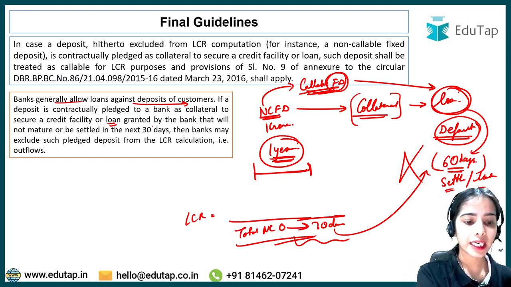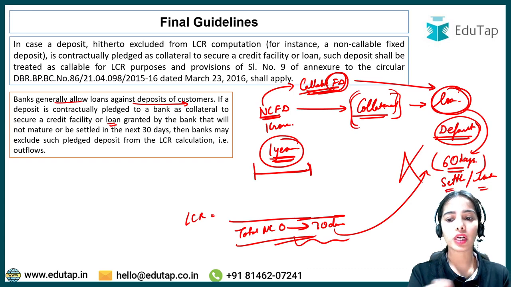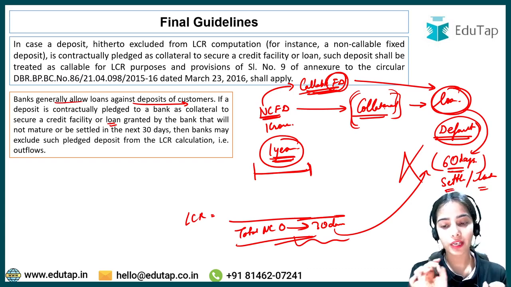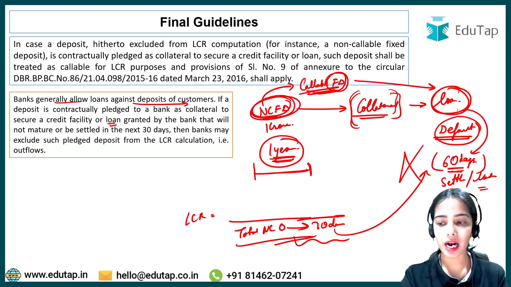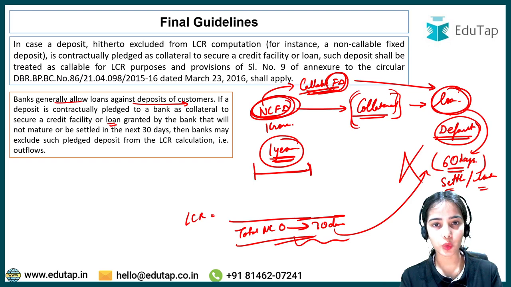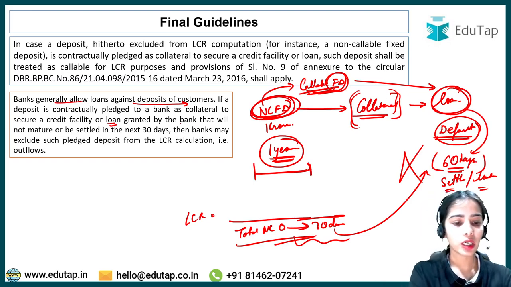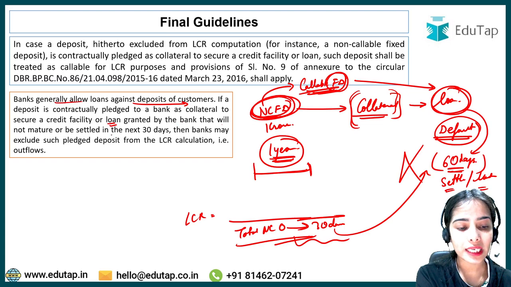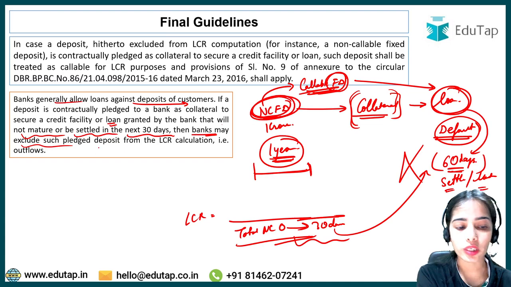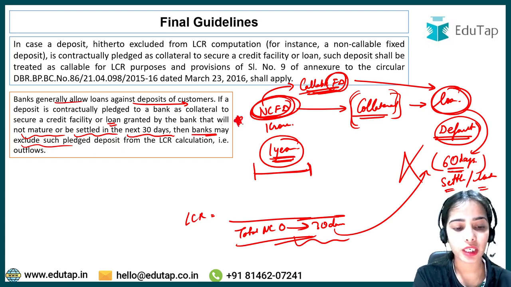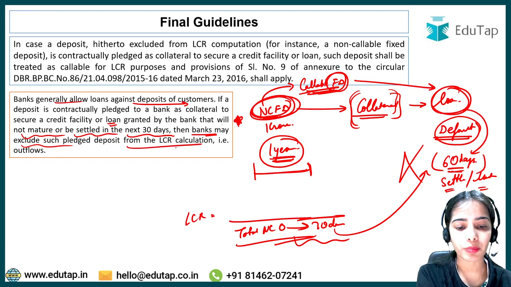So this is the idea, that even if the non-callable fixed deposit is kept as collateral with the bank to take the loan, and the loan is not getting matured or settled in the next 30 days, then banks may exclude such pledged deposit from the LCR calculation.